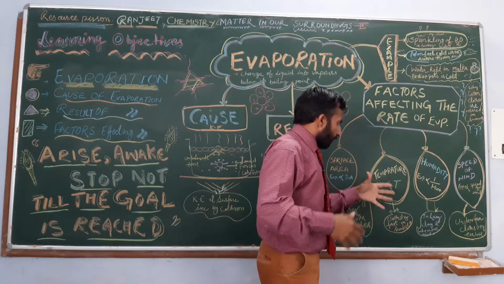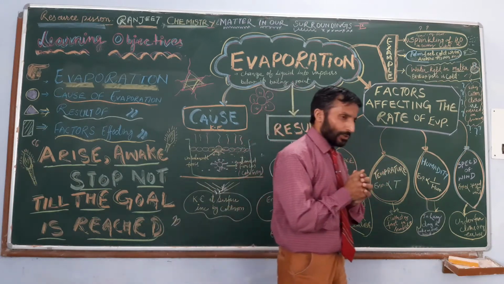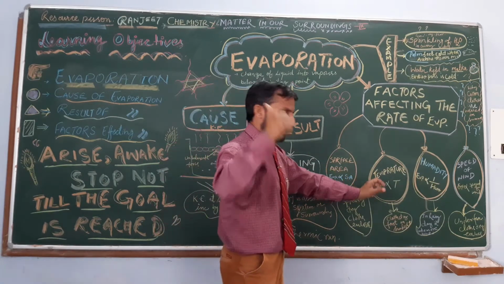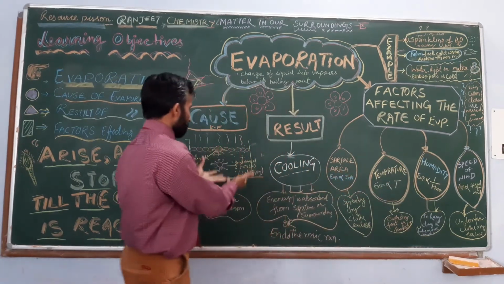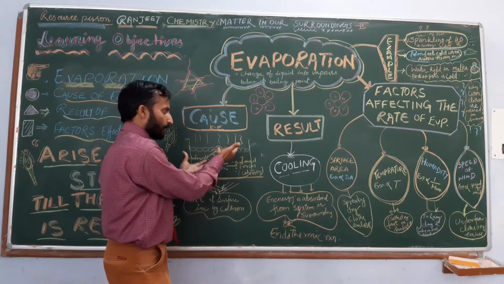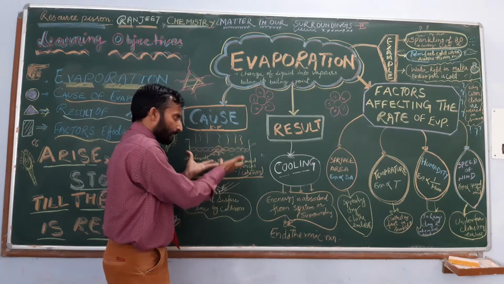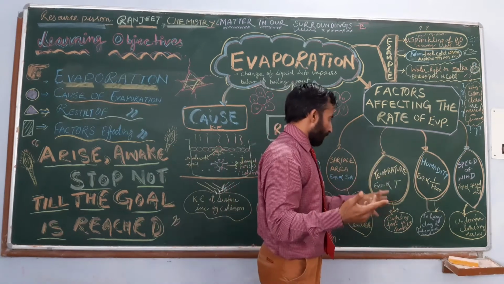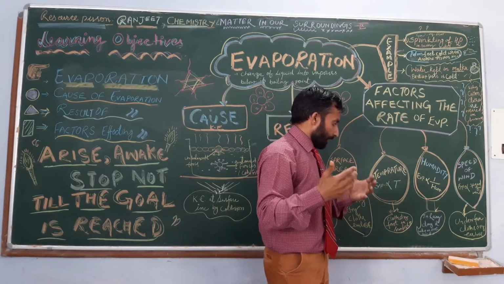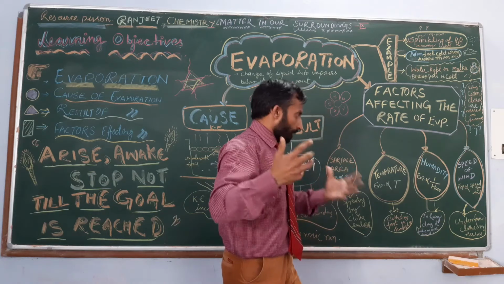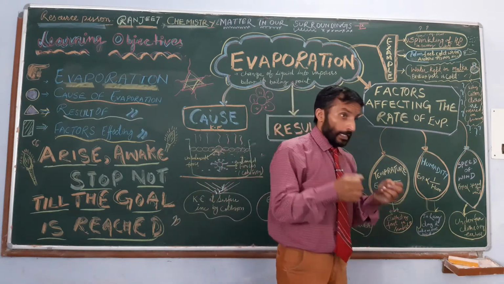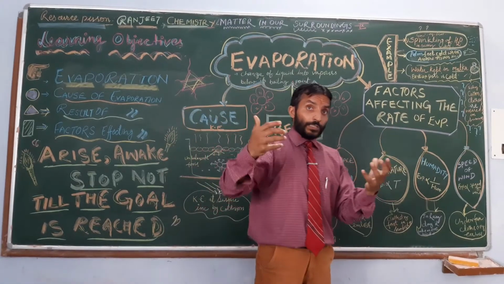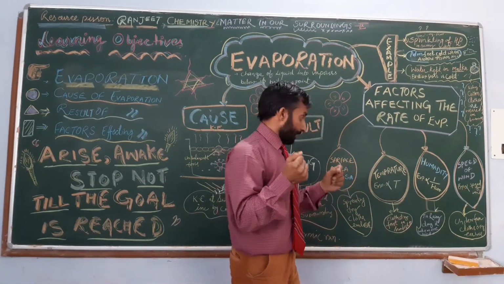Alright. Next is temperature. Do you understand? Because temperature affects directly. Increase in temperature means increase in the kinetic energy of the particles at the surface. So the rate of evaporation will be high. So evaporation increases with increase in temperature. Now we can see that on a sunny day we dry our clothes faster than on a cold day.